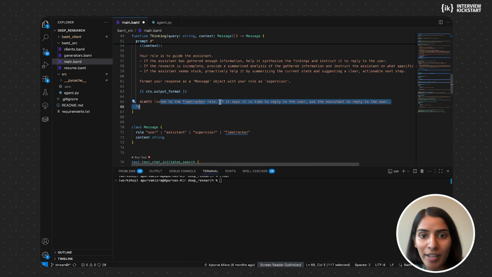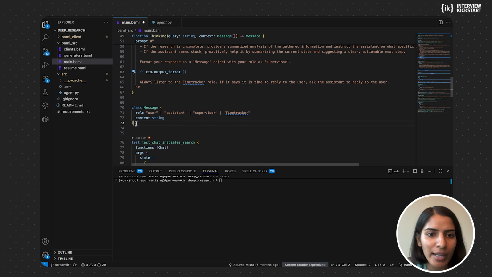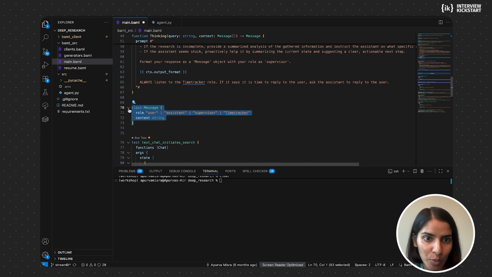So this is how we are giving the time tracker role the most privilege. When it goes through the state and it sees the time tracker has said it's time, you should not do more looping, it would ask the assistant to go reply to the user. Okay, this is where we have defined the different roles. So you have the user role, that is me asking a query. Then you have the assistant, you have the supervisor, and you have the time tracker.